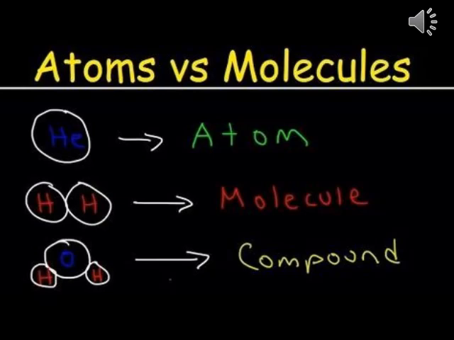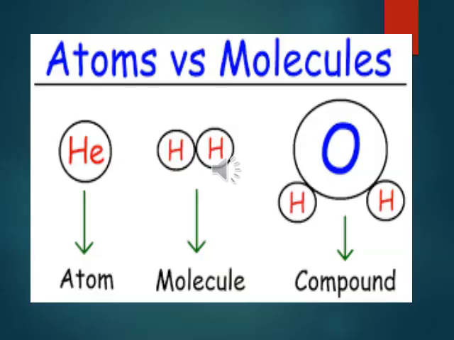Third one, compound. When we have more than 1 particle or more than 1 substance, here we have got hydrogen particle, not even 1, we have got 2 hydrogen particles here and 1 oxygen particle. That means we have got 2 elements or 2 different particles. When 2 or more different particles come together, they form compounds.